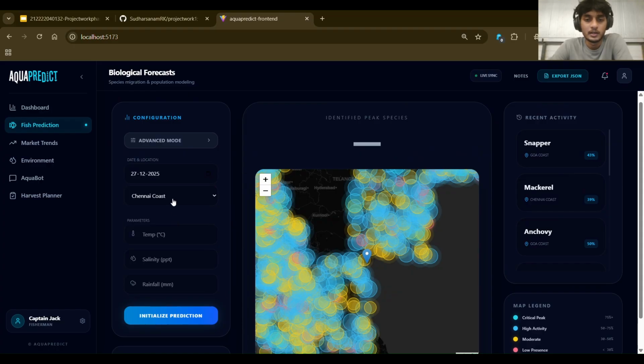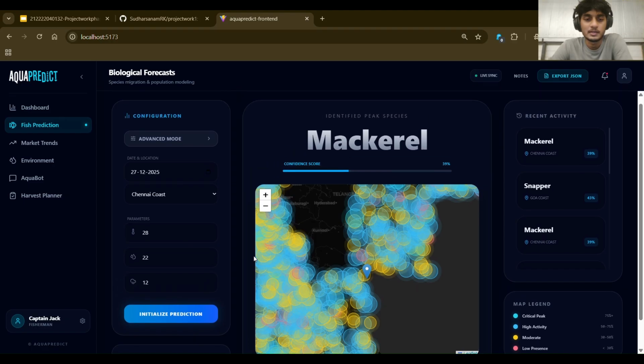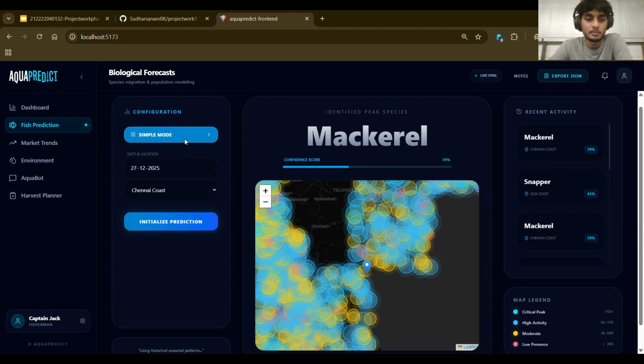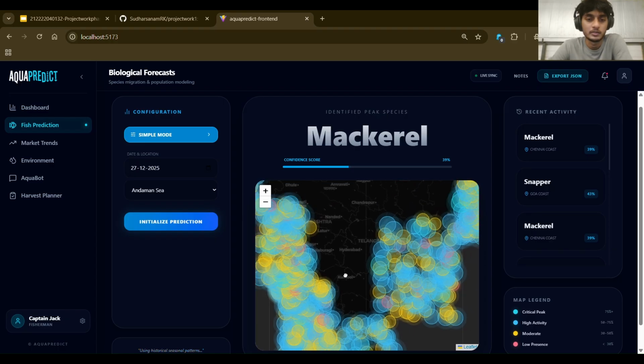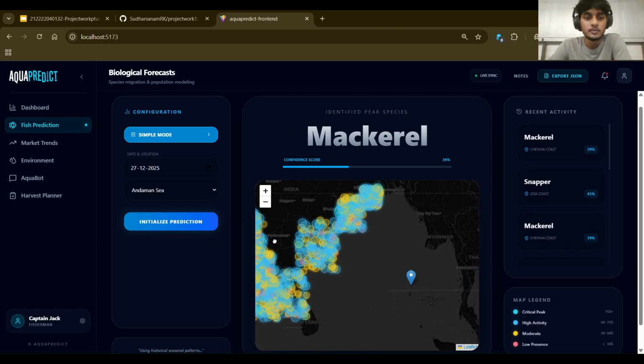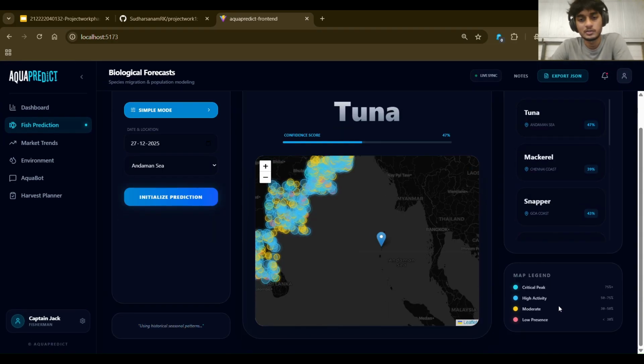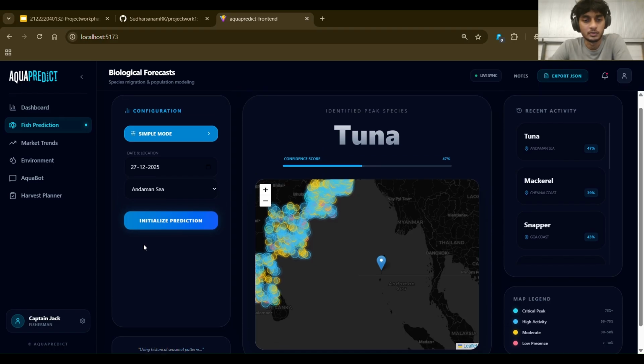The fish prediction module is where our machine learning models live. In advanced mode, we empower researchers and commercial operators to tweak environmental parameters like salinity, temperature, and dissolved oxygen. These inputs feed into our Python class-based ML service, which runs inference against historical migration patterns. For the everyday fisherman, we have a simple mode. This abstracts the complexity away by simply selecting the location like a coast, and the system uses seasonal heuristics to predict the most likely species, in this case a certain fish, with a confidence score.